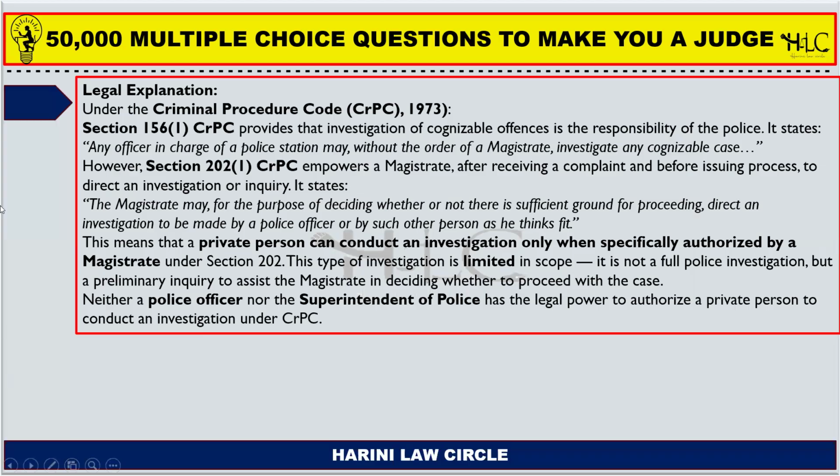Under section 202 subsection 1, a police officer may be directed with an investigation or by such other person as he thinks fit. So the magistrate may in his own discretion think fit any other person competent. The magistrate may, if he has sufficient ground for proceeding with the case, direct any other person also. So this is any other person.